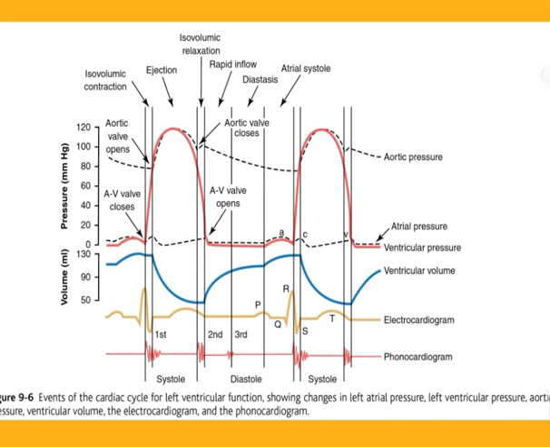Pressure changes in the atria, the A, C, and V waves. In the atrial pressure curve of figure 9.5, three minor pressure elevations called the A, C, and V atrial pressure waves are noted. The A wave is caused by atrial contraction. Ordinarily, the right atrial pressure increases 4 to 6 millimeters of mercury during atrial contraction, and the left atrial pressure increases about 7 to 8 millimeters of mercury.